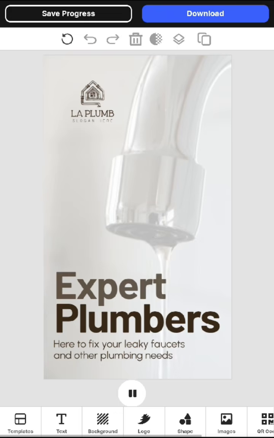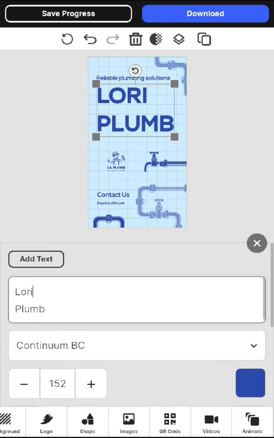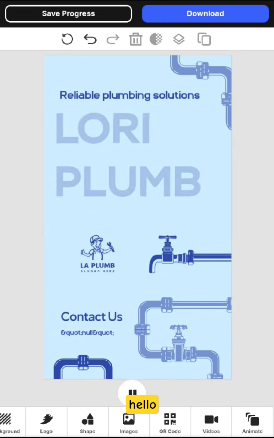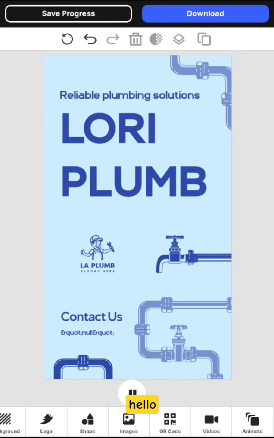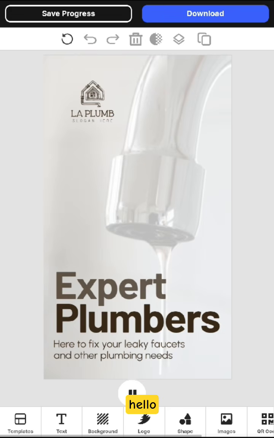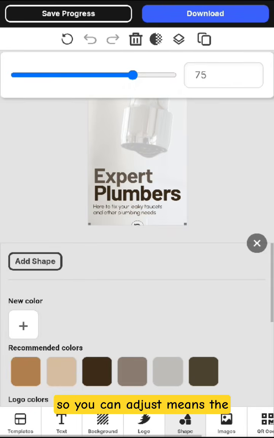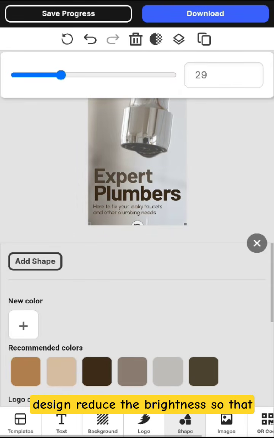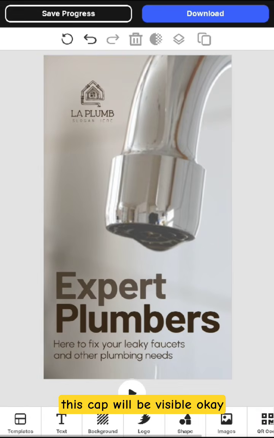Design plumbing videos on mobile browser. So you can adjust, means if the design reduces the brightness so that this tab will be visible. Okay, even you can edit the text also.